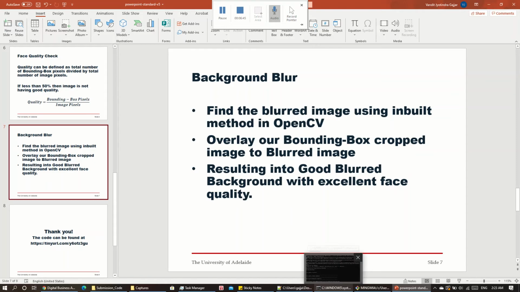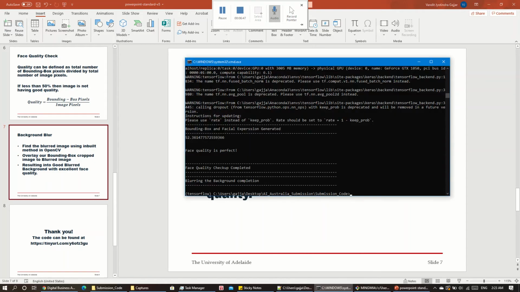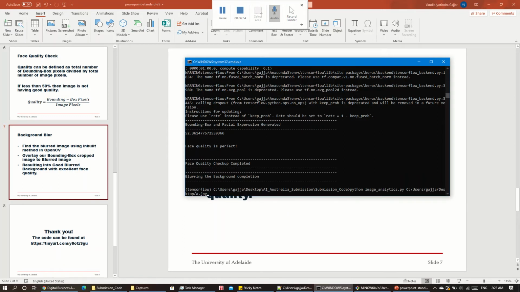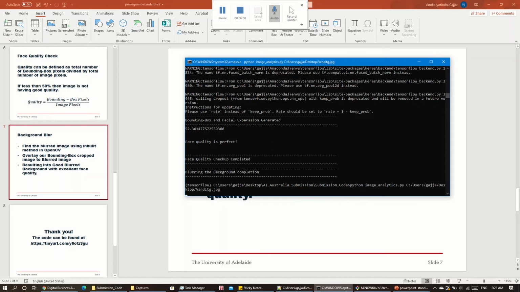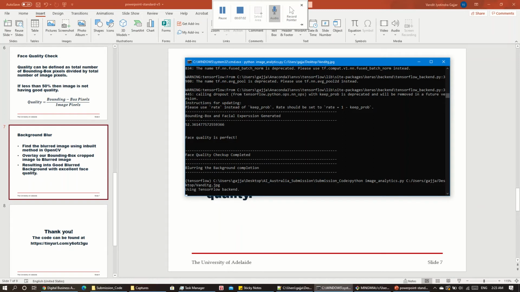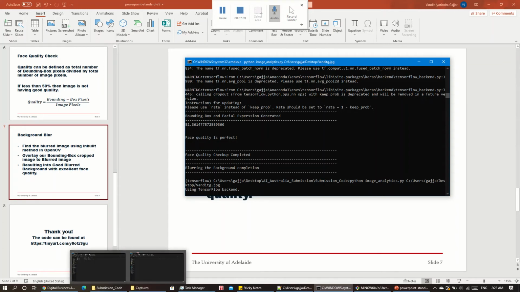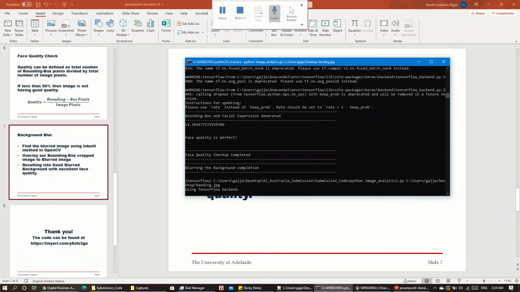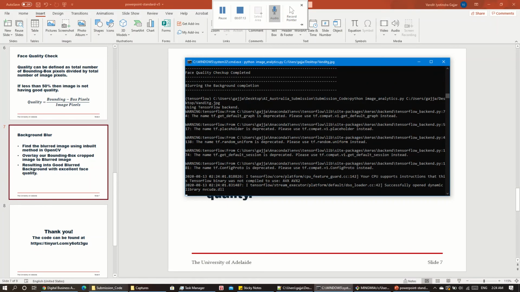Now moving forward to the implementation part, I'm running some of the code. First of all, we are running one of the images, and after processing we can see that it is taking a long time though.